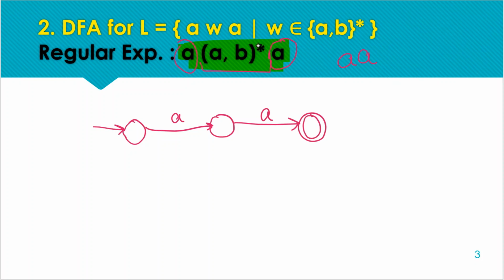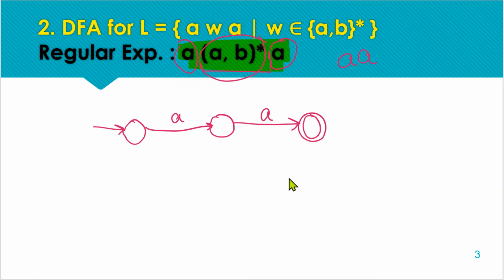And once we are on the final state, now we have to take care of the internal pattern, meaning the middle pattern, that any combination of a and b is acceptable before the ending a. So before this ending a, any number of a's and b's, of any length, are acceptable. Now we have to make space for this pattern in this minimum string transition diagram.